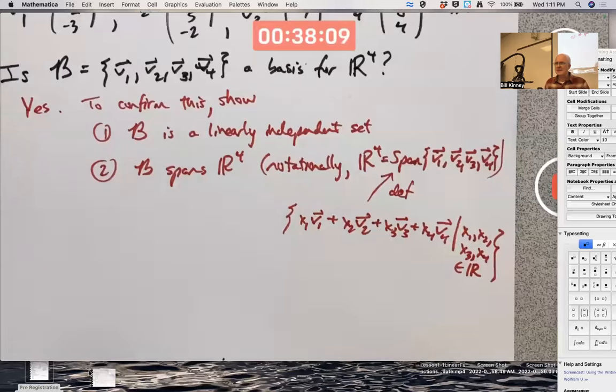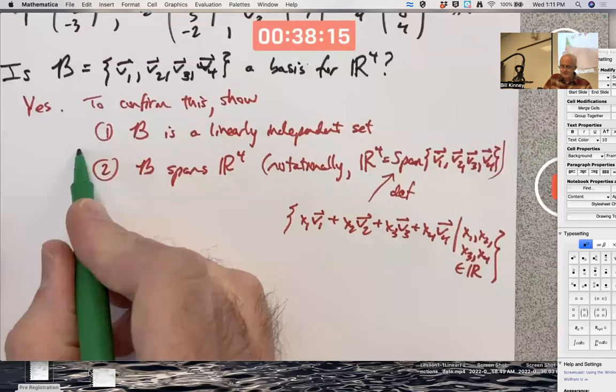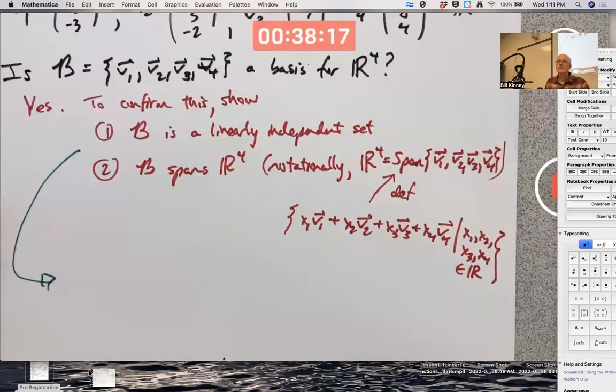All right, but this begs a question, how do you do these things? To show B is a linearly independent set, I need to show that the only way a linear combination of these vectors equals the 0 vector is if all the weights are 0.